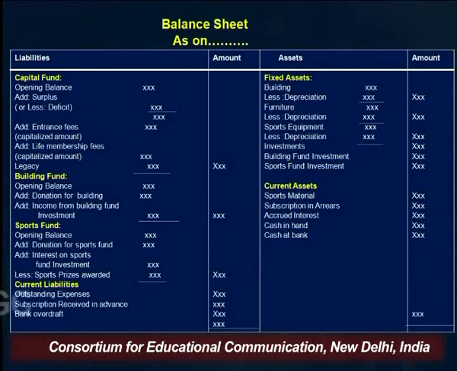At last, on the liability side, all current liabilities are shown. On the asset side, all types of fixed assets are shown, whether it is building, furniture, or any other sports equipment. All types of current assets are shown, and at last the total of the balance sheet will be tallied.